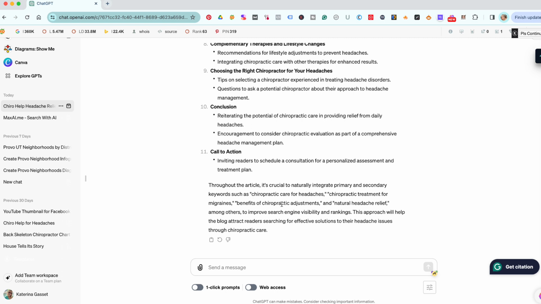It says he's using secondary keywords such as chiropractic care for headaches, chiropractic treatment for migraines. But I think migraines really needs to be its own article. So I'm not sure that I really like that one in there. Benefits of adjustments, natural headache relief. Okay. We already have an article on that. We don't want to cannibalize.